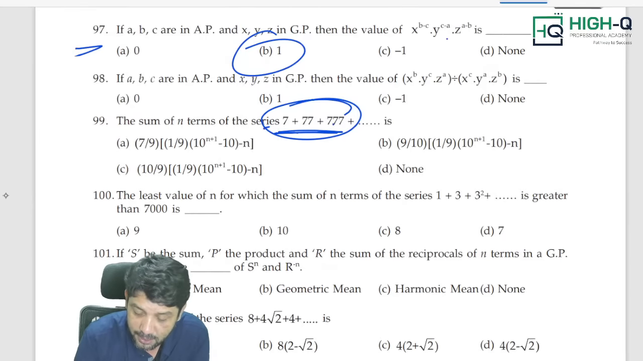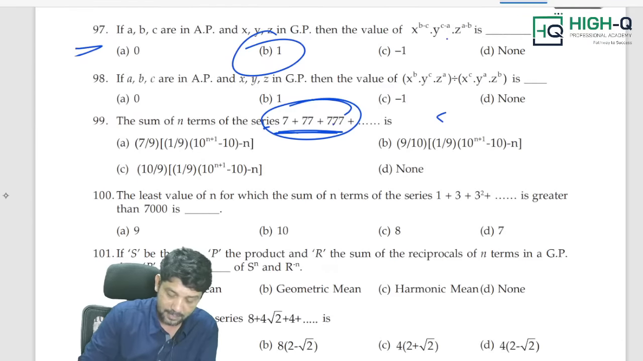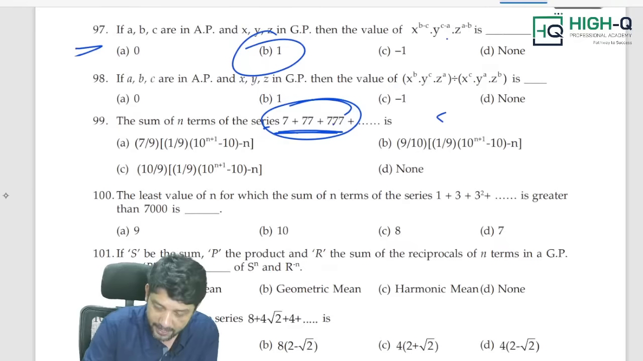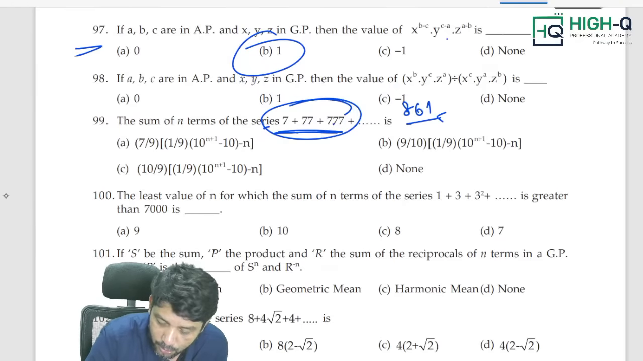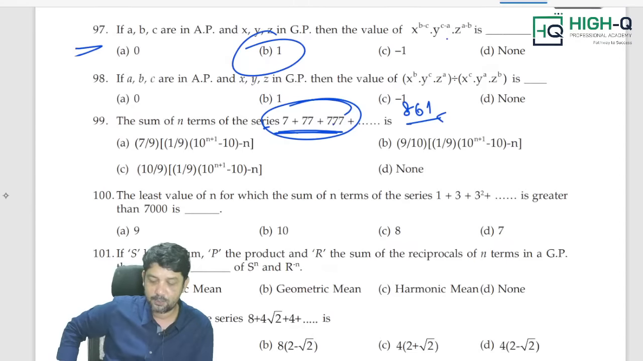After adding the 3 terms, 7 plus 77 plus 777, what are you getting, my dear? Sir, we are getting 861. So put n equal to 3 in the options. Whichever option gives you 861, that is your answer, my dear.